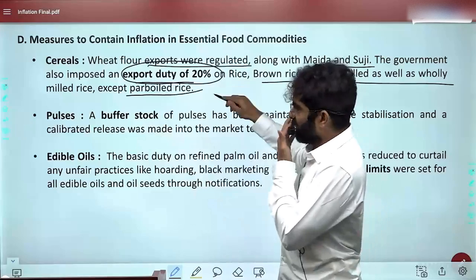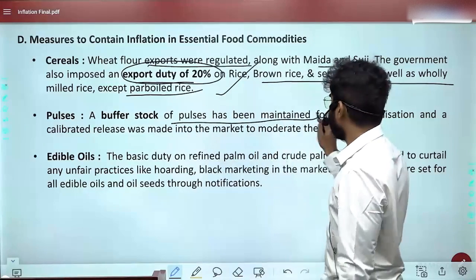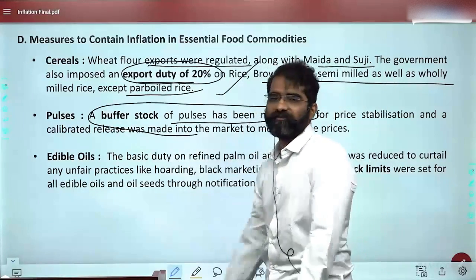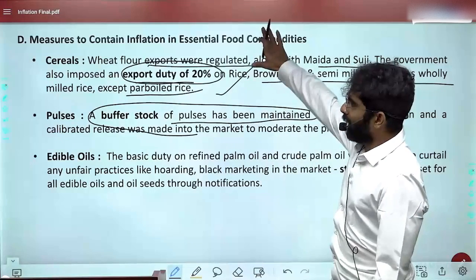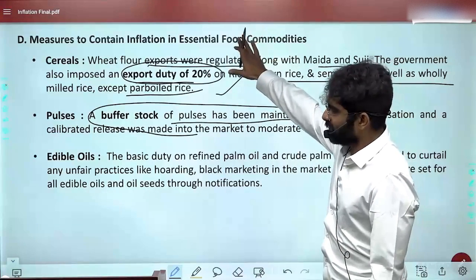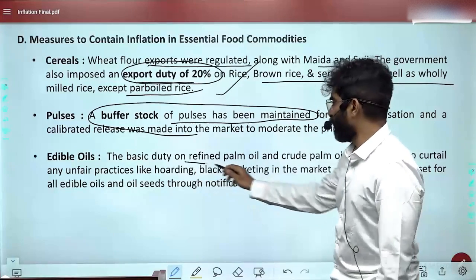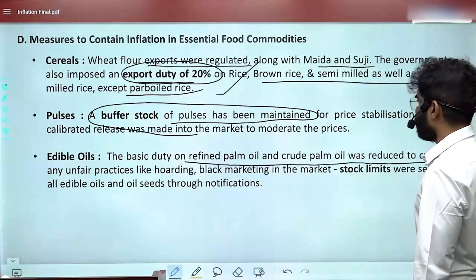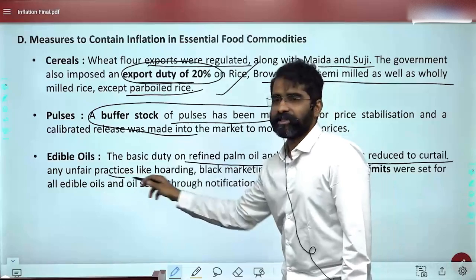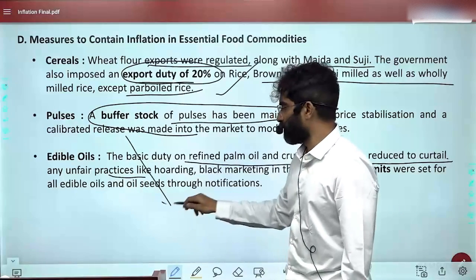Okay, so this is one measure. A buffer stock of pulses has been maintained. You're trying to maintain a buffer for pulses on one side, export duty on cereals on the other side, and basic duty on refined palm oil was reduced to curtail unfair practices. That means import duties on edible oil were also reduced.